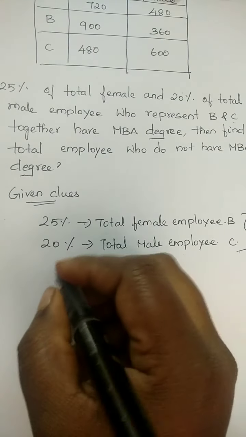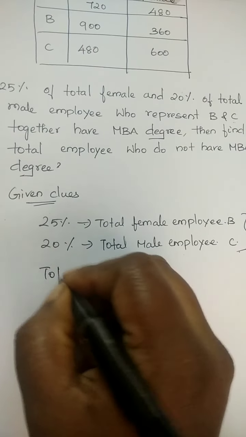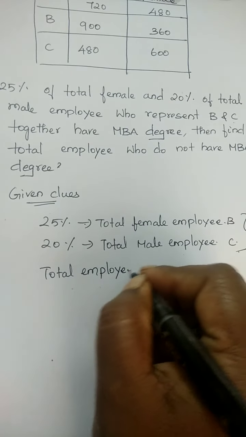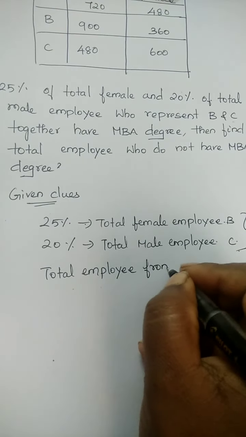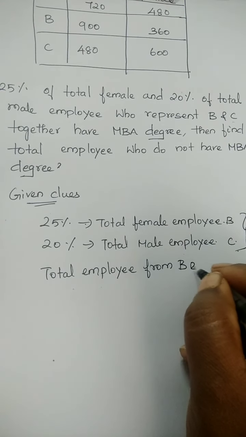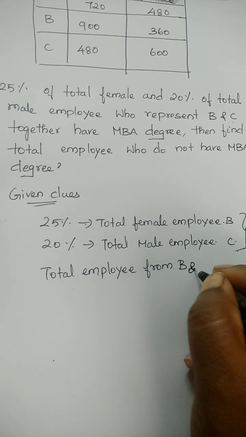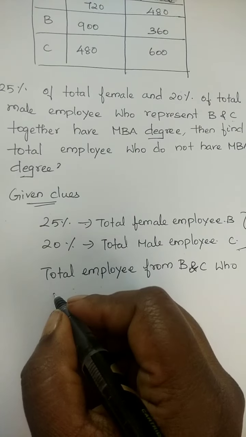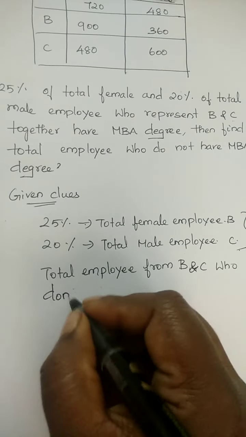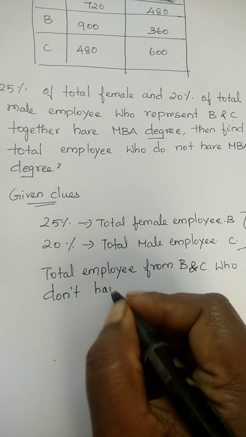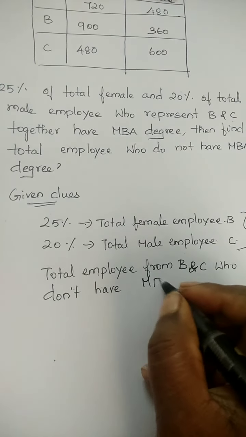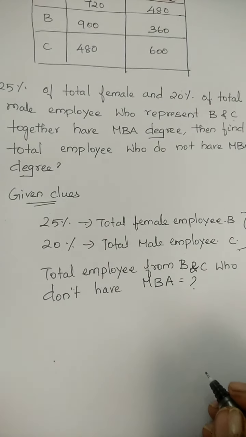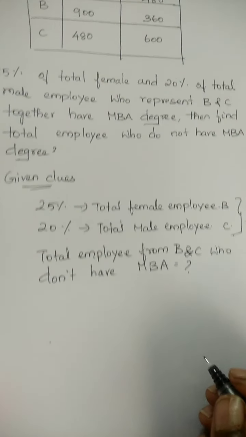What do we have to find? Total employees from B and C who don't have an MBA degree.